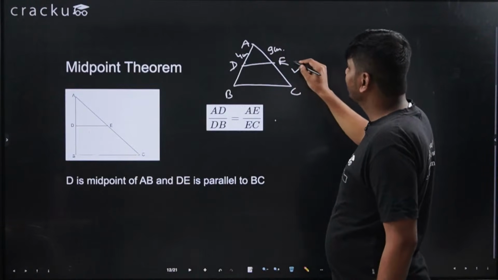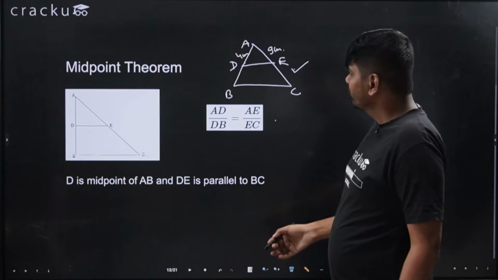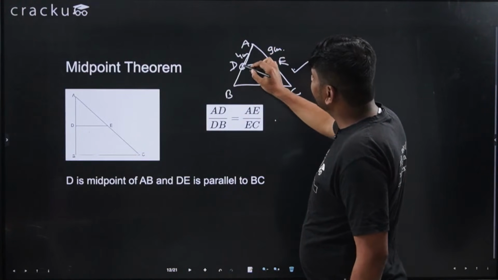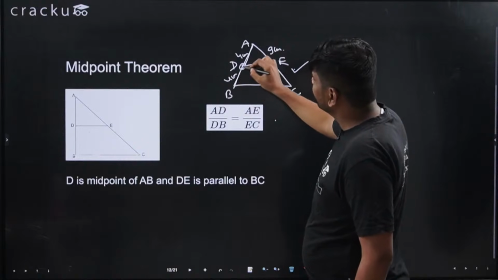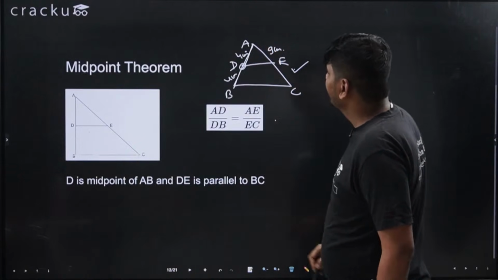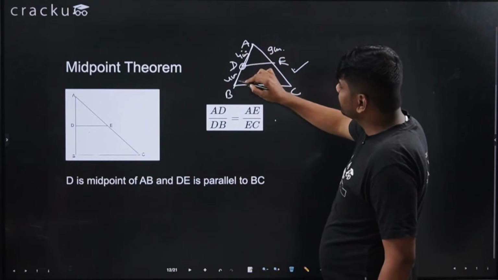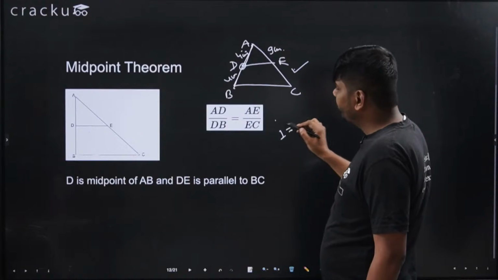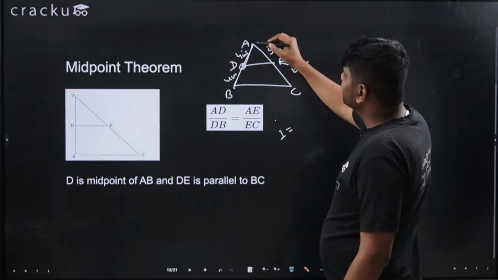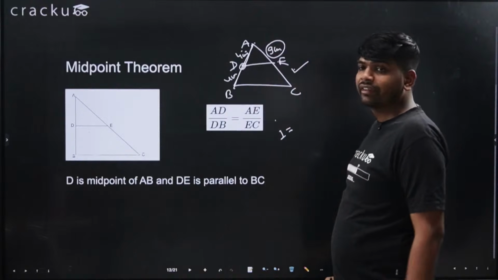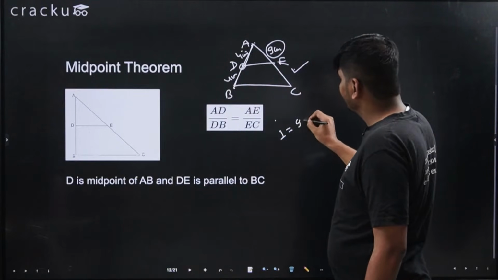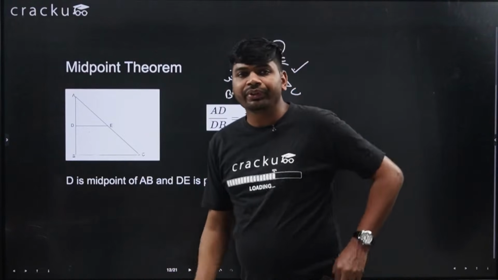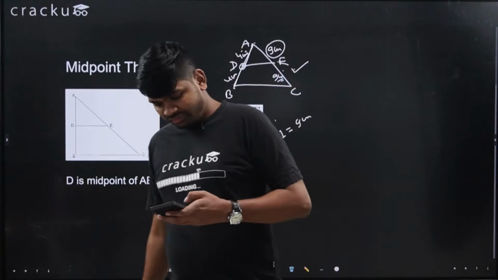So D is the midpoint, so AD and DB will be equal. So this will be 4 centimeter. So 4 and 4, the ratio AD upon DB is 4 upon 4, that is 1, which will be equal to AE upon EC. What is AE? AE is 9 centimeter. If this is 9 centimeter, EC has to be 9 centimeter. Okay, this is the midpoint theorem.